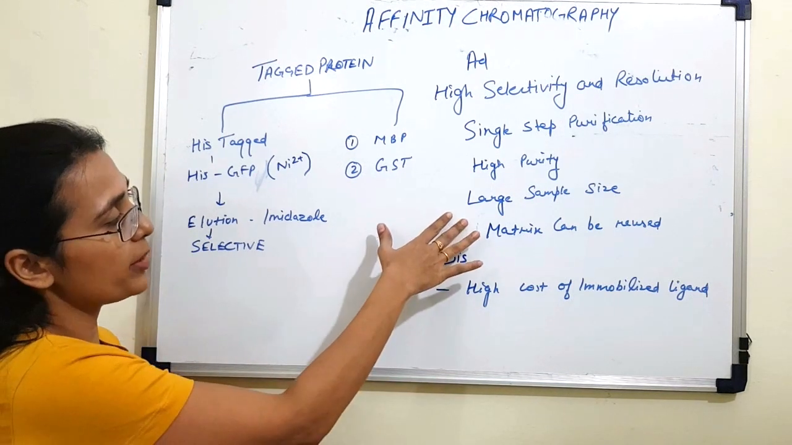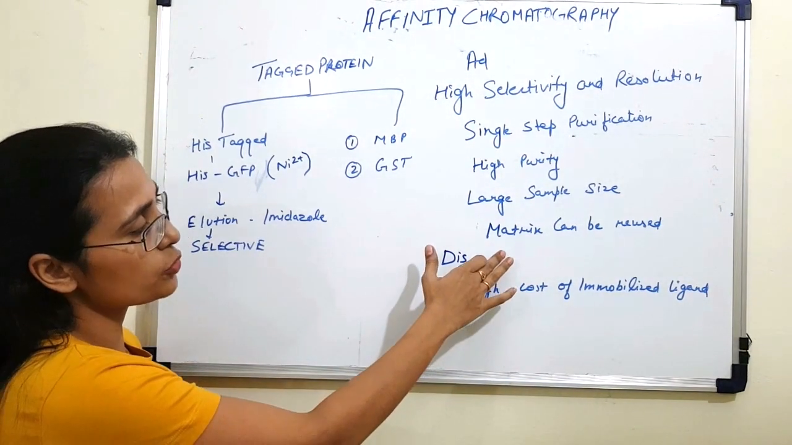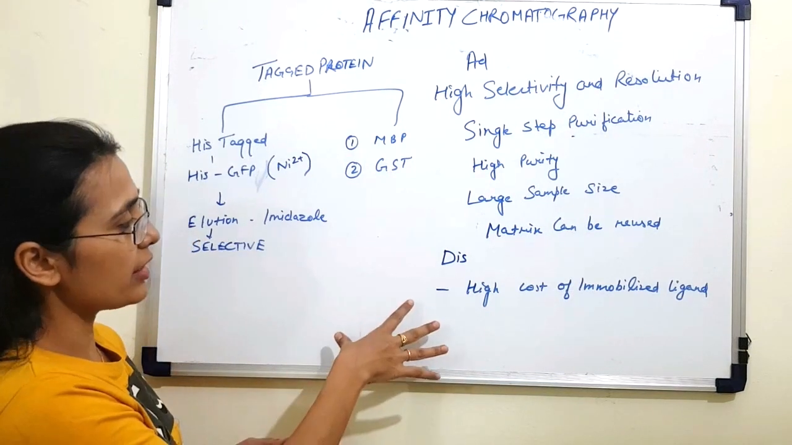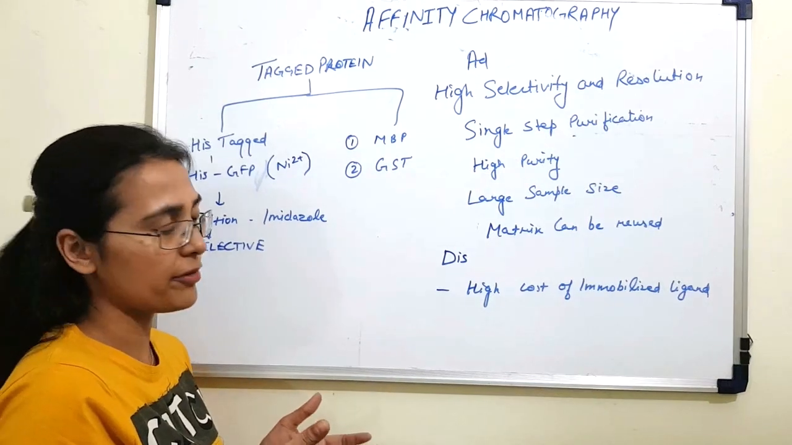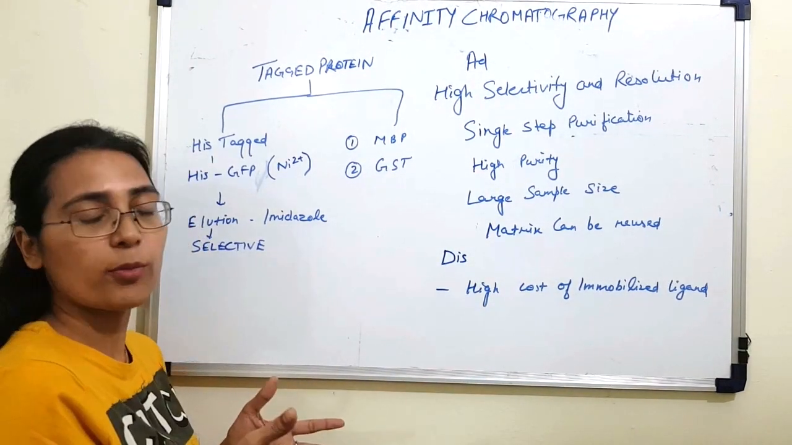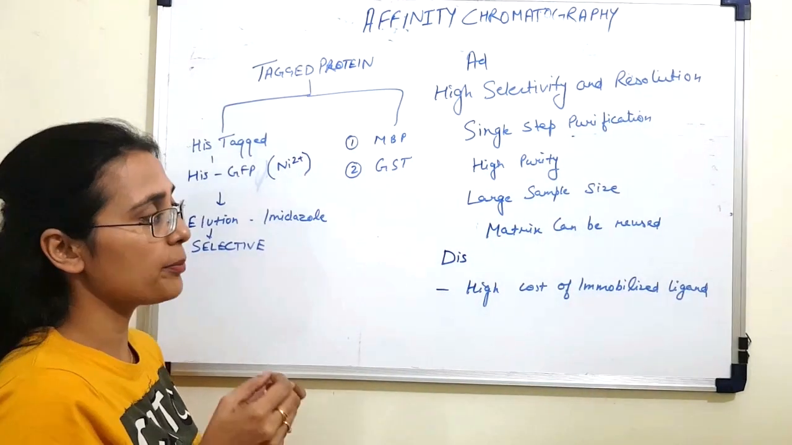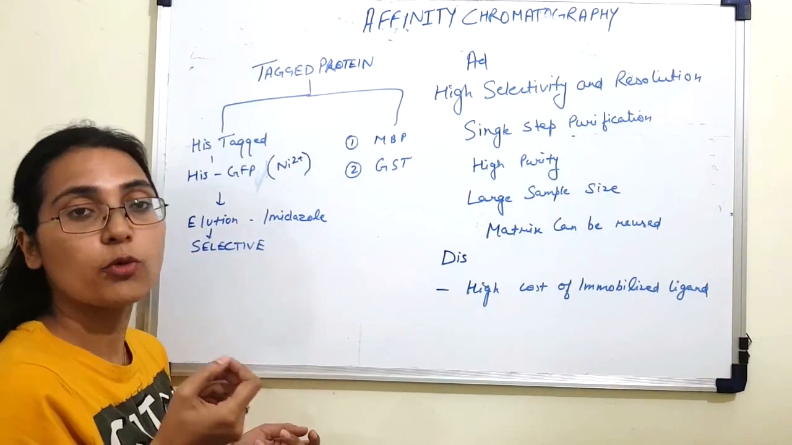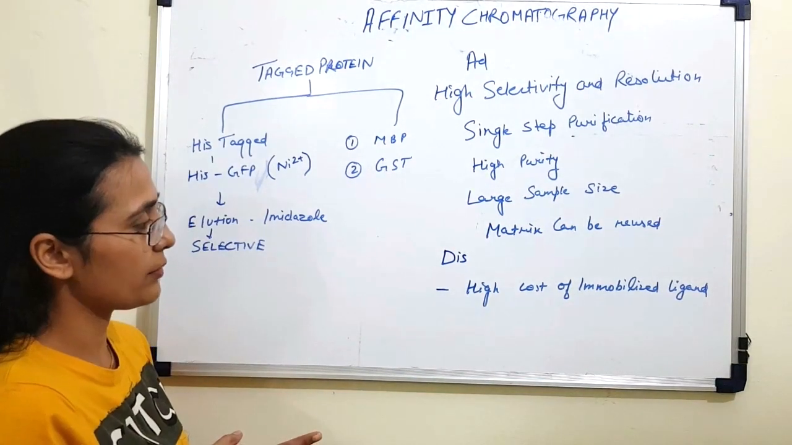Now, in affinity chromatography, you can use a very large sample size, and the matrix which is used in affinity chromatography can be reused. Now, one of the disadvantages of affinity chromatography is that the immobilized ligands which are used are very costly. So the high cost of immobilized ligand is one of the disadvantages. And another disadvantage is that the pH has to be maintained properly, because if the pH fluctuates, then your protein of interest, your biomolecule of interest, might lose its activity.